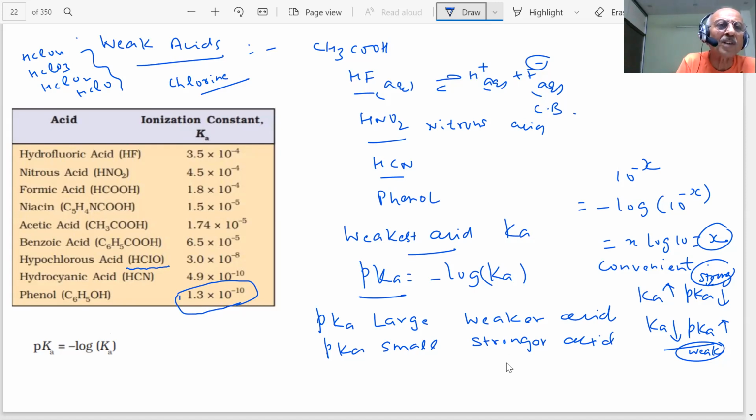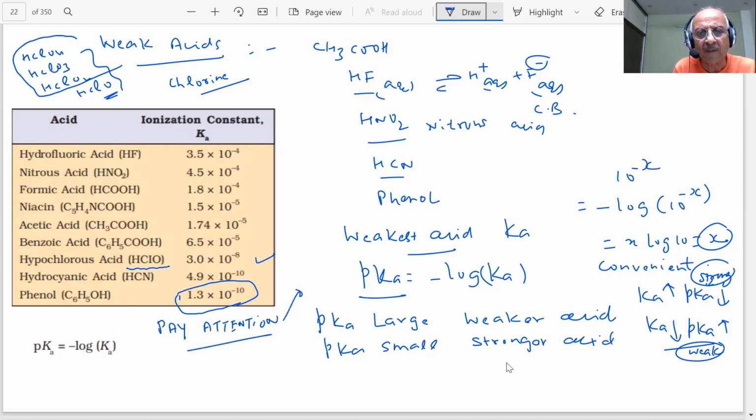See, how many questions are linked from different places? Here we have used only this one. That means, student, my point is only one. Pay attention. There could be some information which could lead to many types of questions, students.